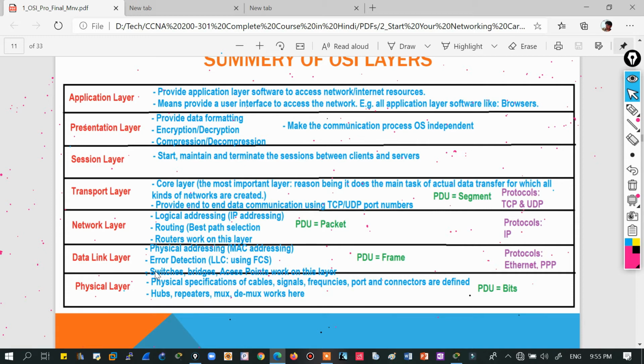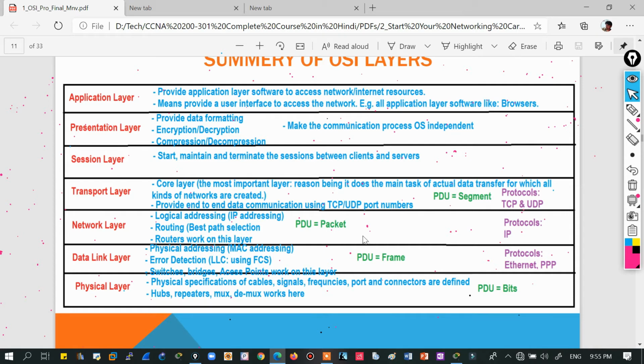Finally we are getting towards the physical layer. The physical layer is responsible for all physical parts. What are the physical parts? Which type of cable you are using, what your topology is, star or mesh or ring, and which port you are using, either wired RJ45 or wireless 802.11. Which type of connectors you are using, what your data rate is, 10 Mbps, 100 Mbps, what your data mode is, half duplex, full duplex. And what is duplex? I think I have not covered it in the basics part, right?